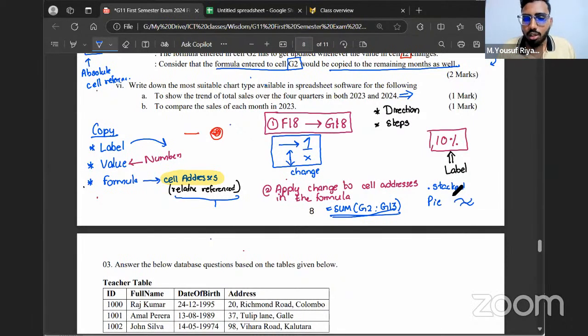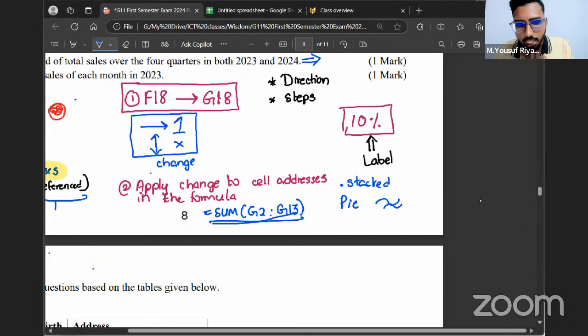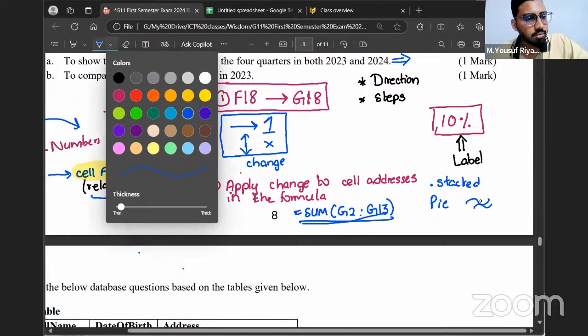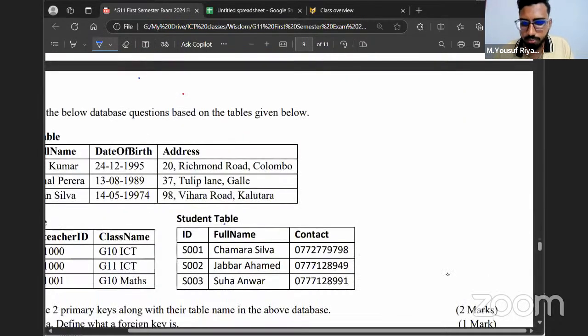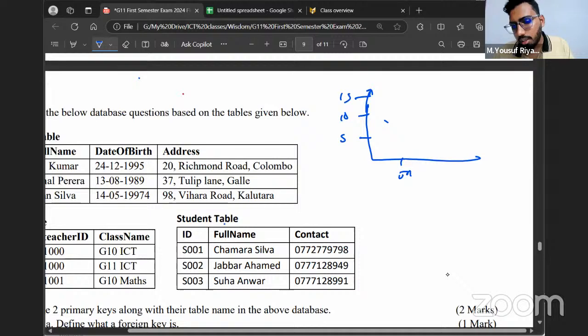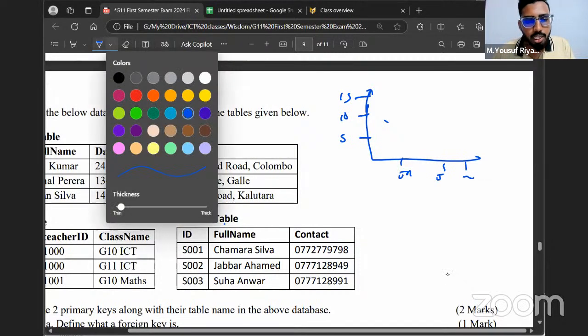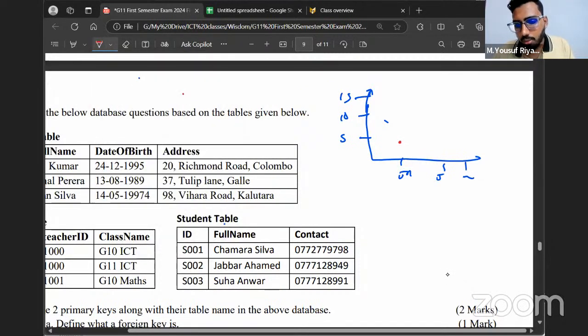But out of the charts you have learned in your syllabus, there is a chart called the XY scatter chart. I would recommend you use the XY scatter chart here. This is how an XY scatter chart would look. You'll have values here, let's say 5, 10, 15, and here January, February, March. For January, you got 5. For February, you got 6. For March, you got 15.